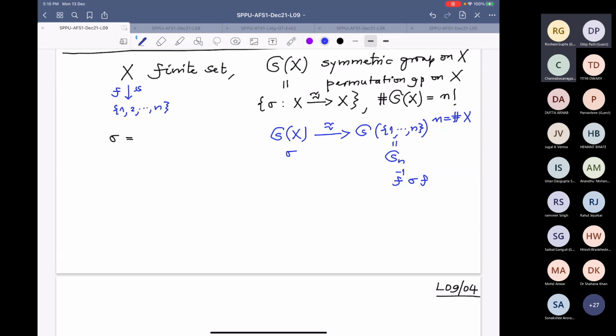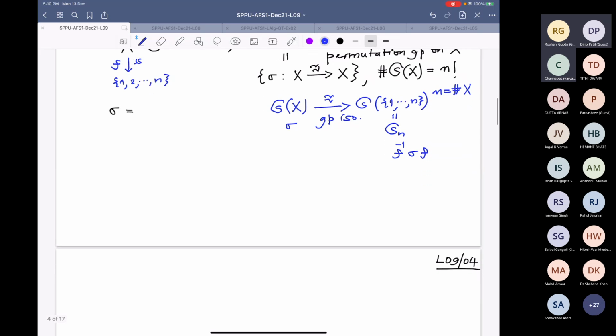The group structure here is the composition, here is also composition. So you can check, this is a group isomorphism, an isomorphism of groups. Therefore, without loss, we can assume X is the finite set 1 to n.